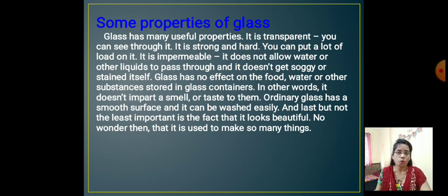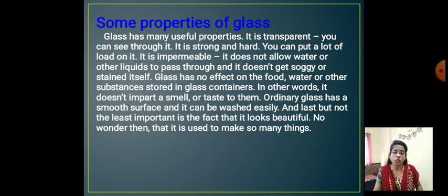If you put water on the glass, it does not get soggy, and glass has no effect on the food, water and other substances also. That means if you pour milk into a glass container, the milk remains as it is. The glass does not influence the taste or color of milk poured into a glass container. So glass is such a beautiful material. It does not spoil the food and water.